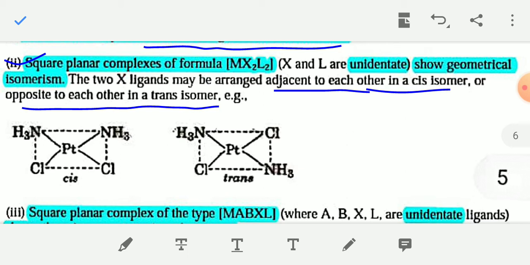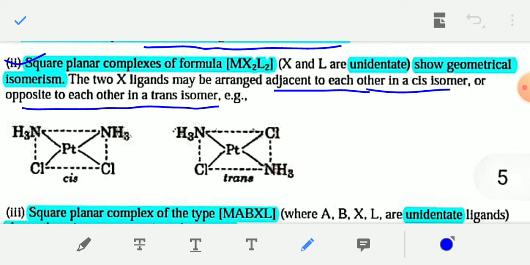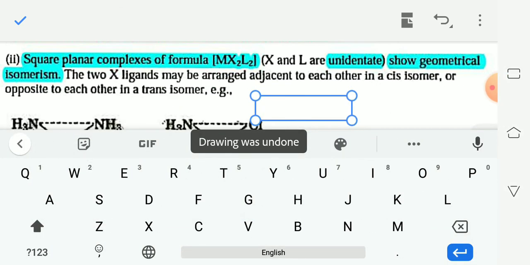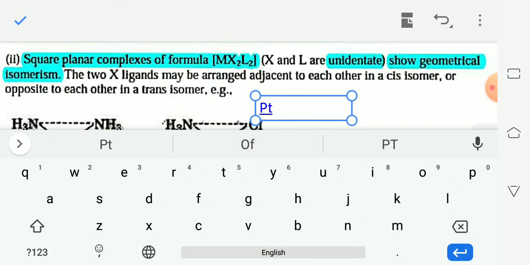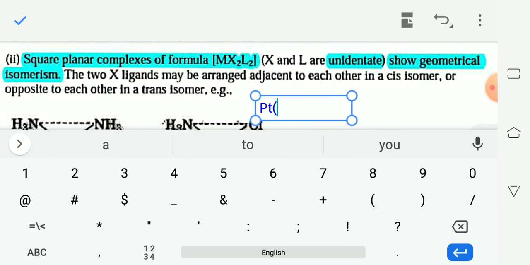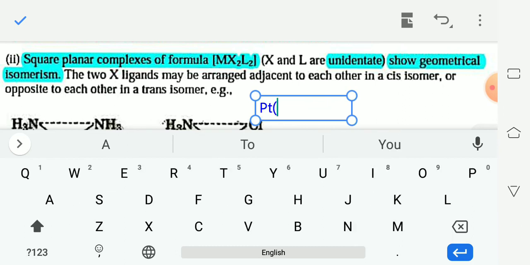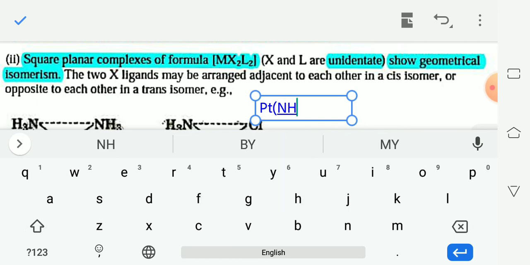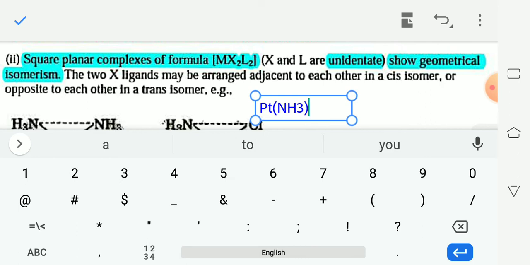You can see this is the Pt, and the coordination complex is Pt(NH3)2Cl2.